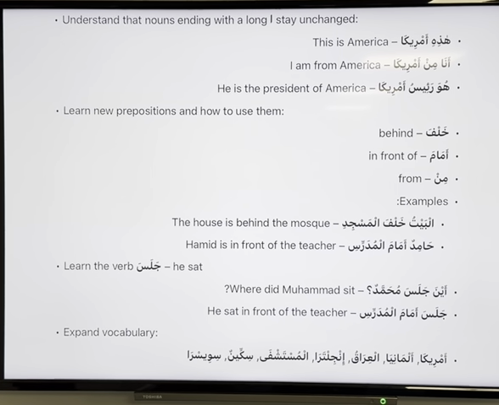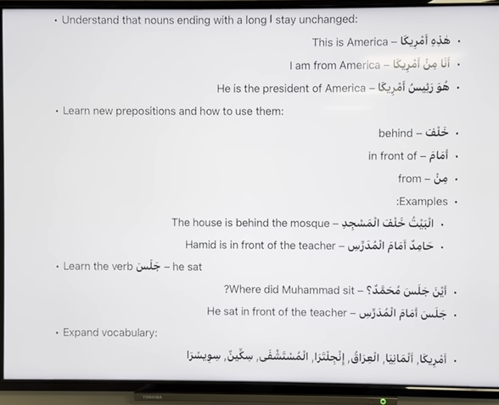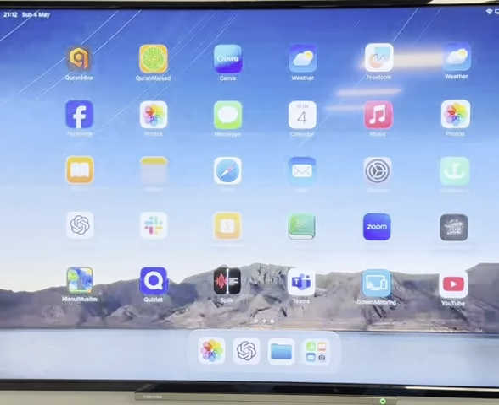Then learn the verb jalasa. What are the verbs we have learned so far, brothers? Remind me. Two verbs we have learned so far. Come on, brothers, remind me. Kharaja, we learned kharaja, yes. And tilka is not a verb.